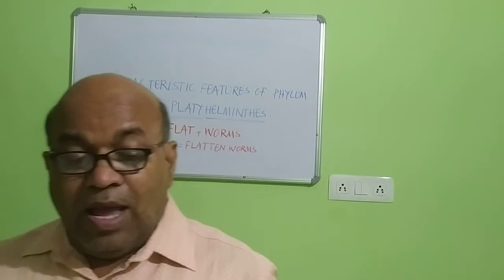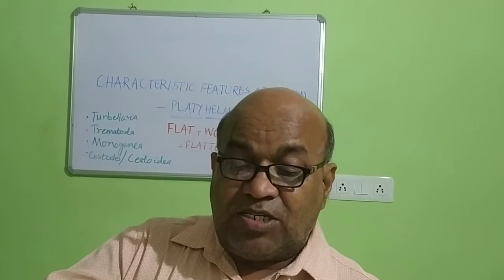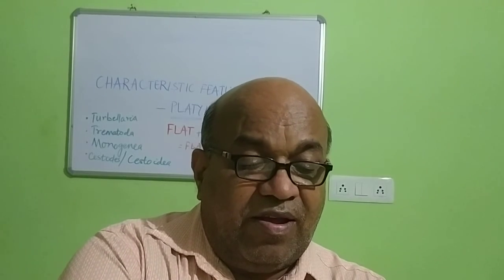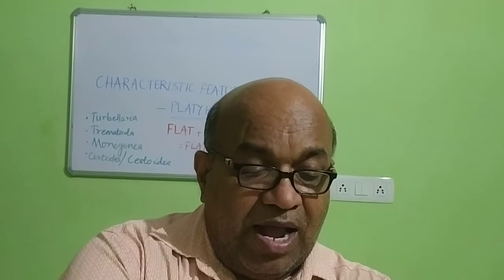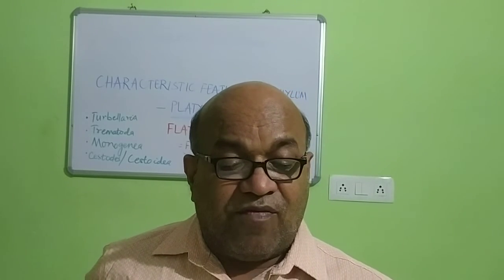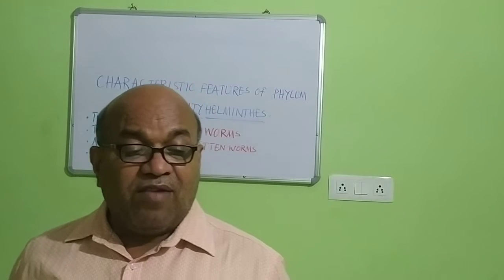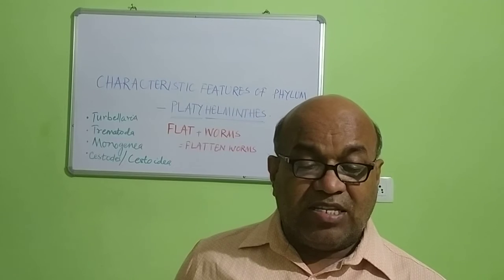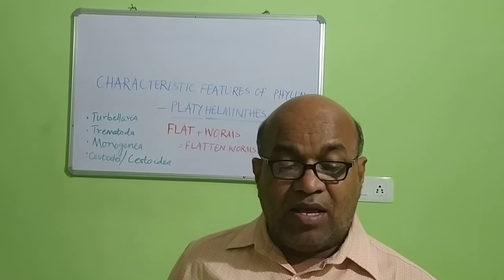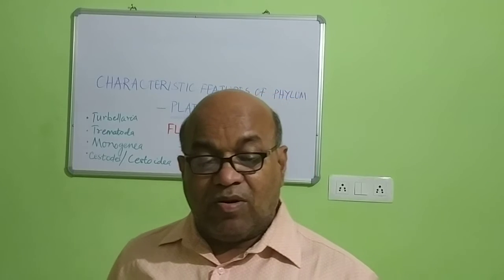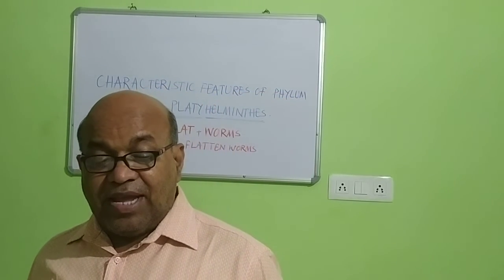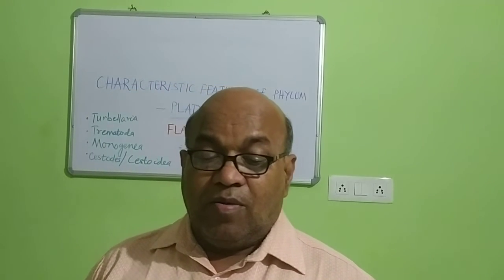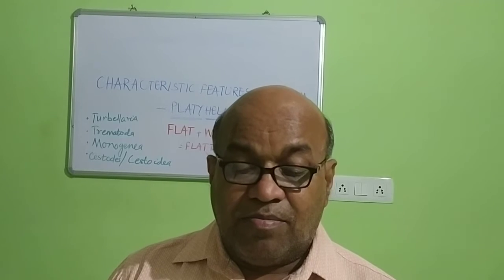Okay, and these are the characteristic features you have already known. The best example of it is Fasciola hepatica, and the classification of Fasciola hepatica: phylum is Platyhelminthes, class is Trematoda, order is Digenea, genus is Fasciola or liver fluke, and species is hepatica.